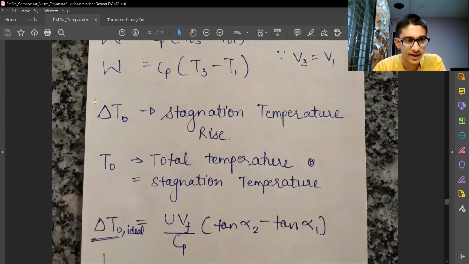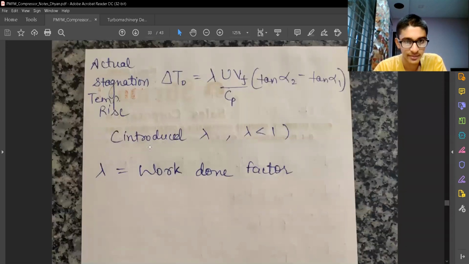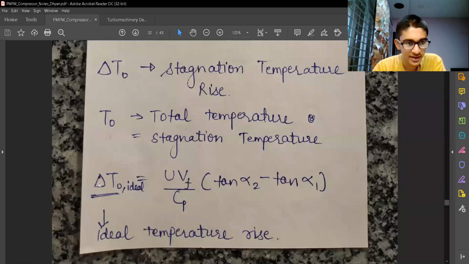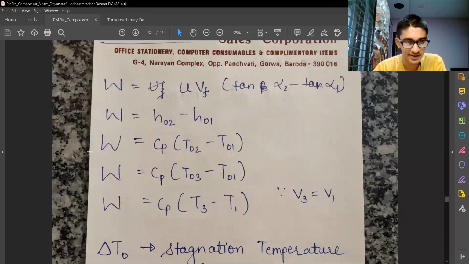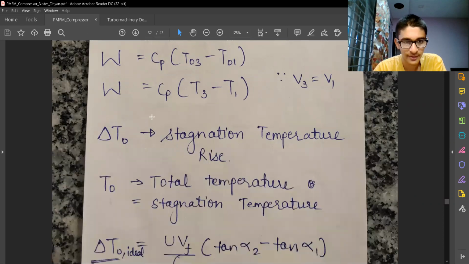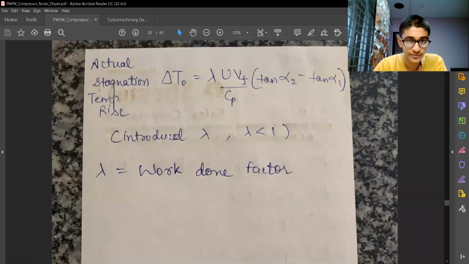Now let's say delta T0 is the stagnation temperature rise, and T0, as I said earlier, is total or stagnation temperature. So now the ideal temperature rise, how can we write this? Cp delta T is equal to work, and the same work is equal to U Vf into tan alpha 2 minus tan alpha 1. So we have equated those two works, and we have got the expression for delta T0 ideal. So this is the ideal total temperature rise or ideal stagnation temperature rise. This is a very important expression.